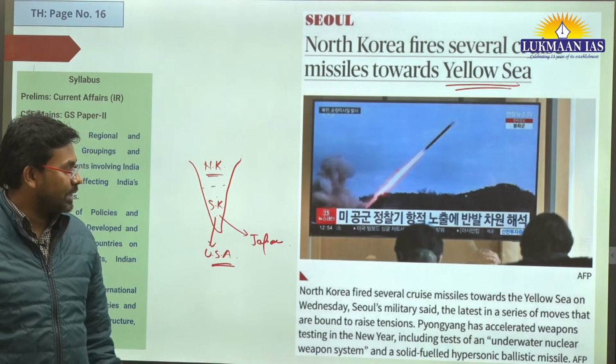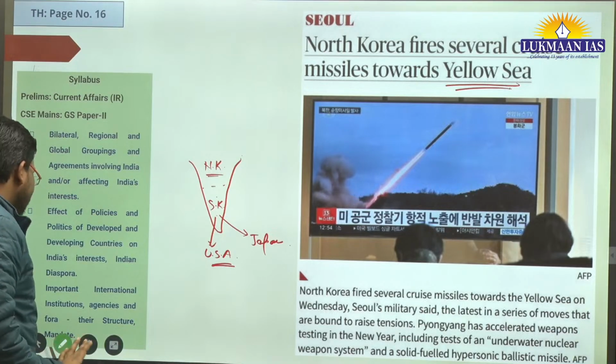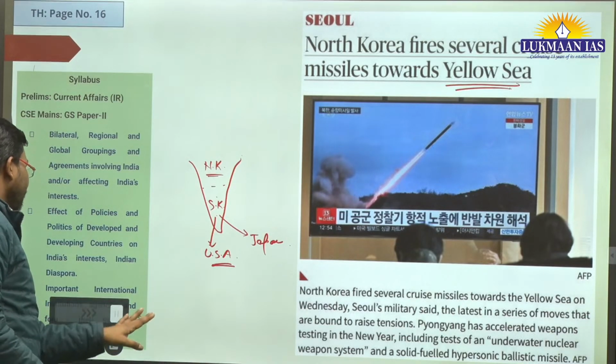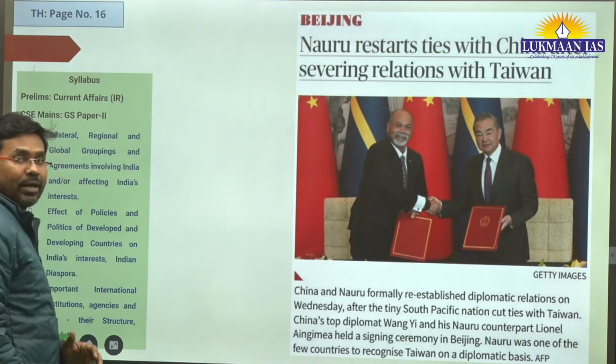Okay, that's the thing. So that's why North Korea and South Korea are in news. So a kind of tension is there between North and South Korea. So this is the thing. So with this, let us quickly understand about another article.